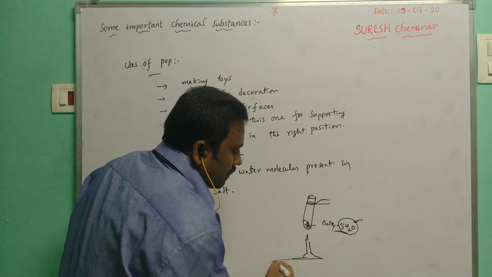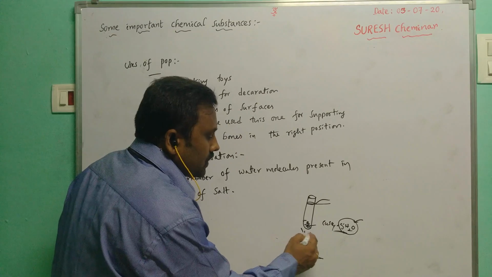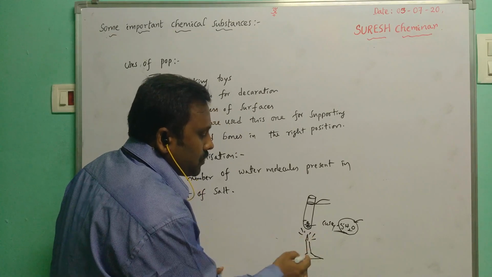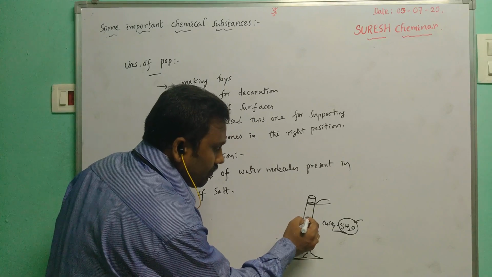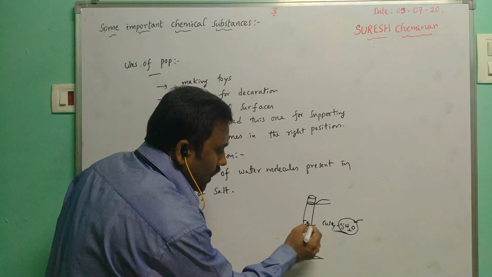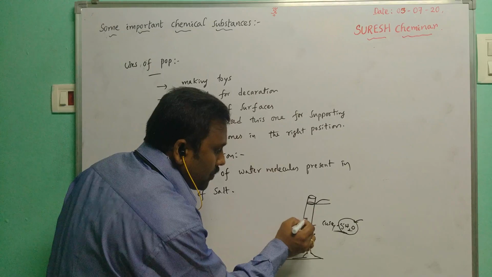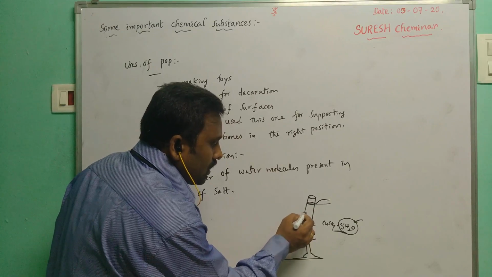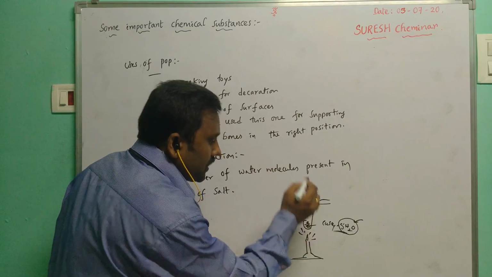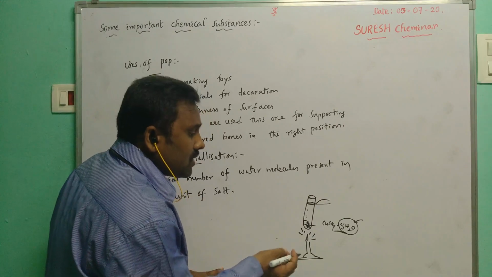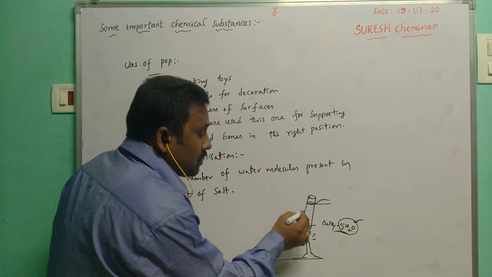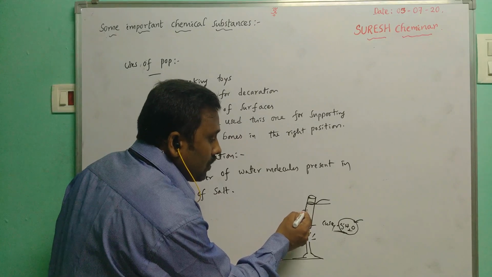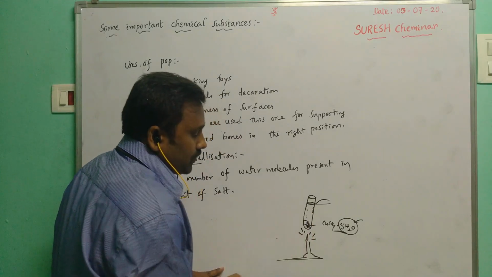when the test tube is introduced to the flame of the Bunsen burner, you can observe that the water molecules present in this compound evaporate, meaning the compound loses its water molecules. You can observe water droplets on the wall of the test tube.